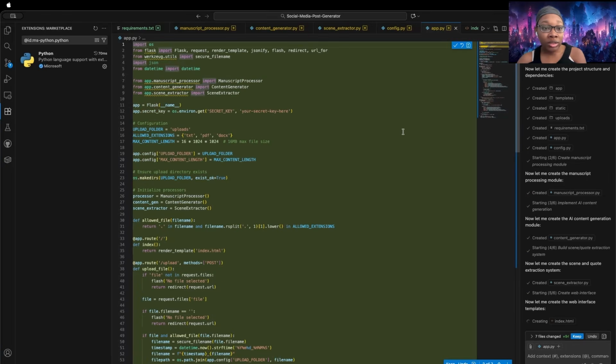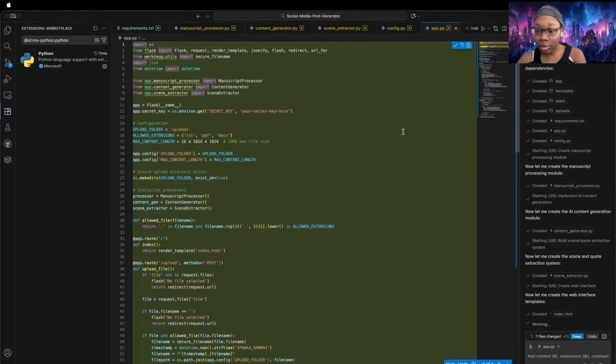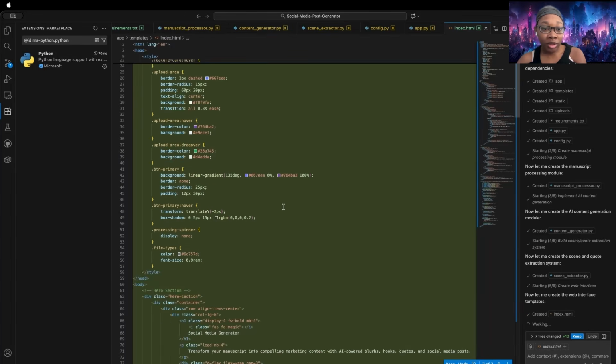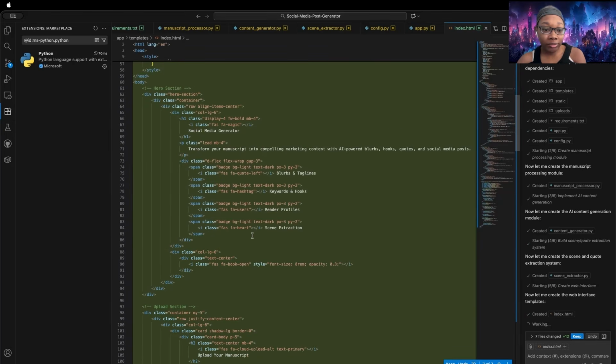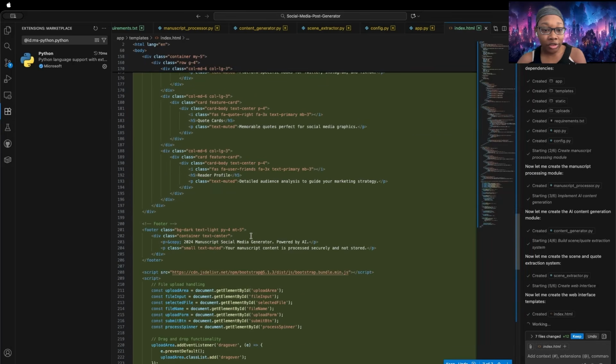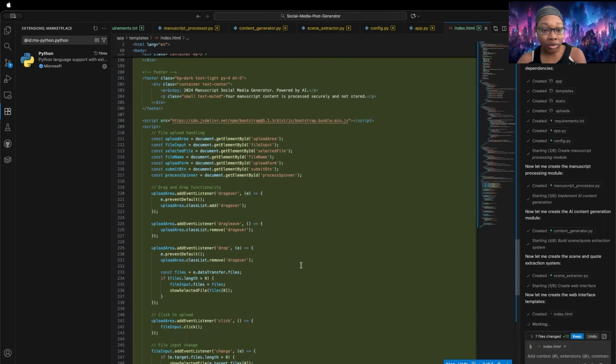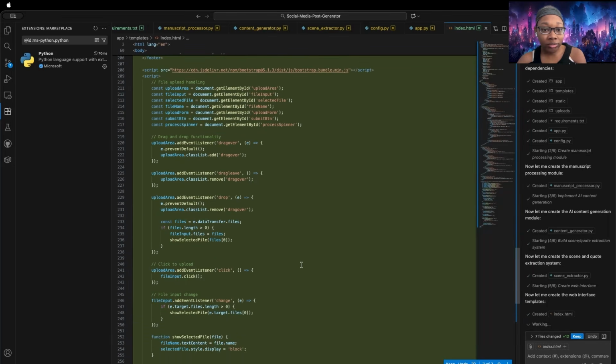And then this is the app itself that it's pulling up and generating. And now it's building the web interface, which is in HTML. So it's giving it a title. It's building out all of the sections for it. Here, section, upload section, feature section, footer at the bottom, how it handles the file uploading.